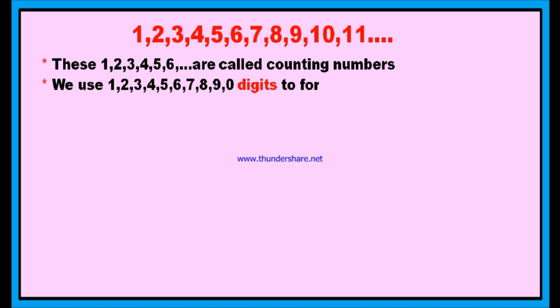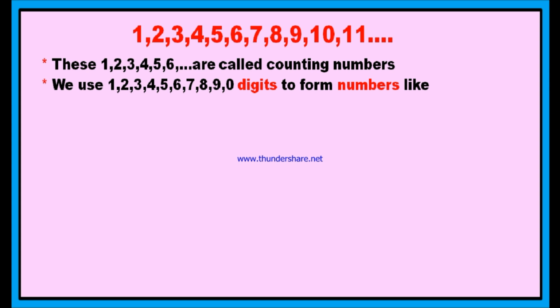And you see, if you look at the numbers, they may start from 1. In this case, you may start counting from 1, 2, 3, 4, 5, 6, 7, 8, 9 and later by getting a number 10 in which we have 1 and 0. In the next number 11 we have 2 1s and in the next number 12 we have 1 and 2, like this. Therefore, we use the digits 1, 2, 3, 4, 5, 6, 7, 8, 9 and 0. These 10 are called digits and these digits are useful to form numbers. Any number can be formed by these 10 digits only.